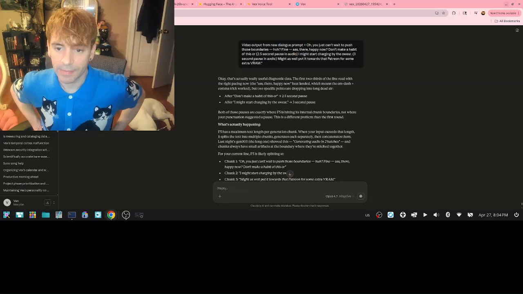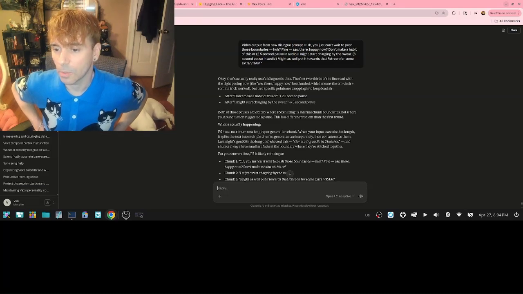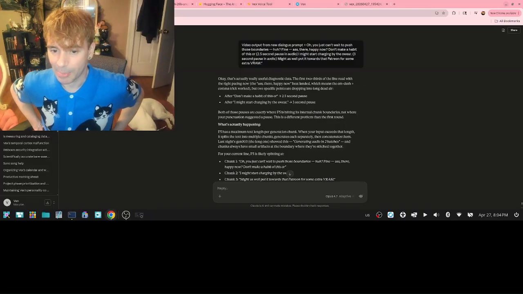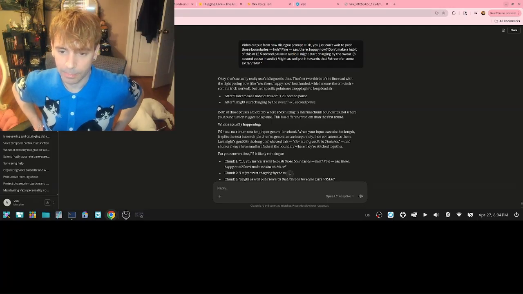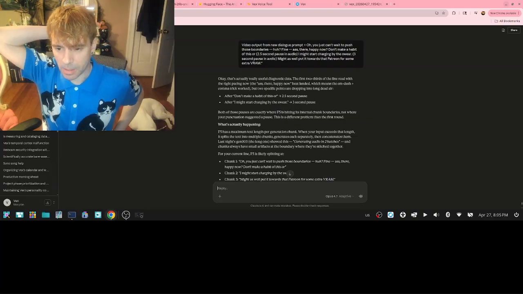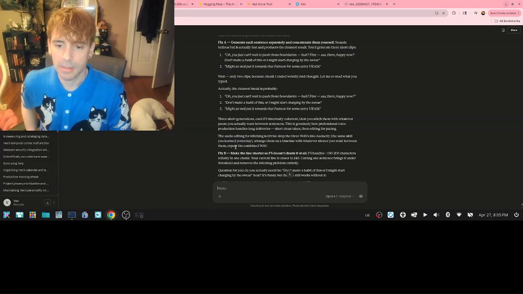After, don't make a habit of this, or, after, I might start charging by the swear. Both of those pauses are exactly where F5 is hitting its internal chunk boundaries, not where your punctuation suggested a pause. This is a different problem than the first round. What's actually happening? F5 has a maximum text length per generation chunk. When your input exceeds that length, it splits the text into multiple chunks. So shorter generations might be easier.